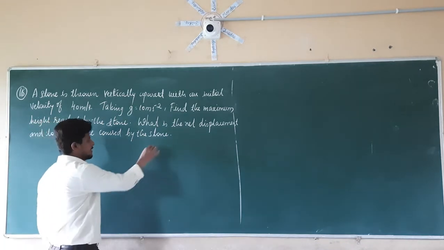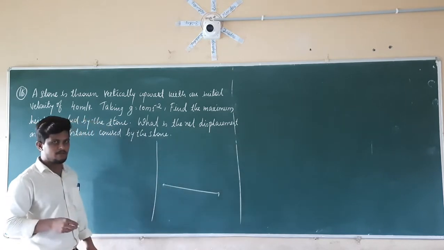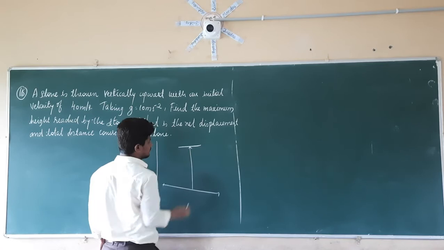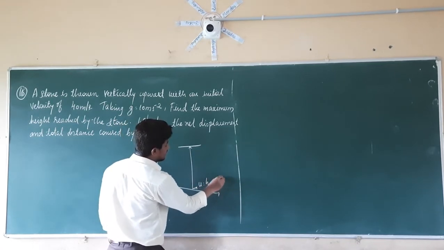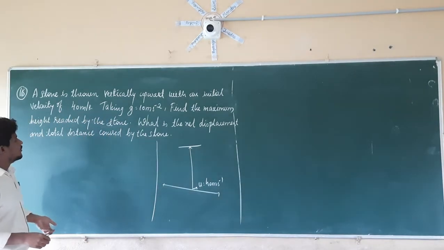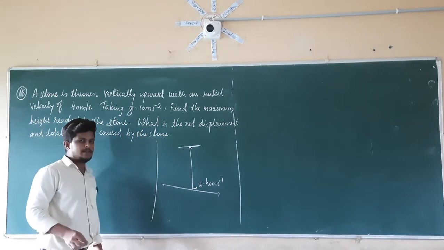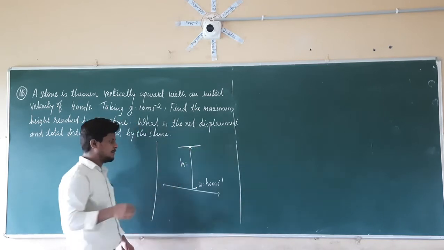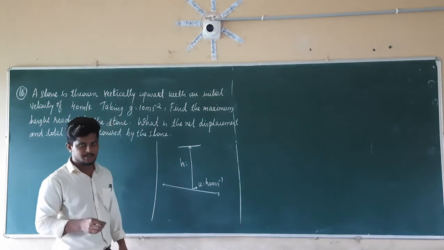So if you see here again, this is the surface of the ground. From the surface of the ground, a stone is thrown in the vertical direction up to this height with an initial velocity of 40 meters per second. So it is going to reach its maximum height up to this point. So we have to calculate the maximum height reached by the stone after it is thrown vertically with an initial velocity of 40 meters per second.